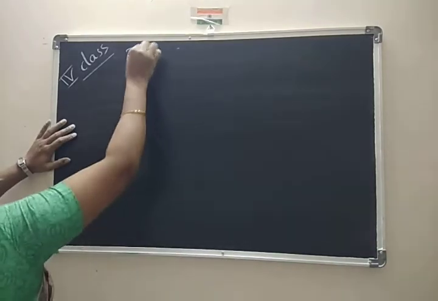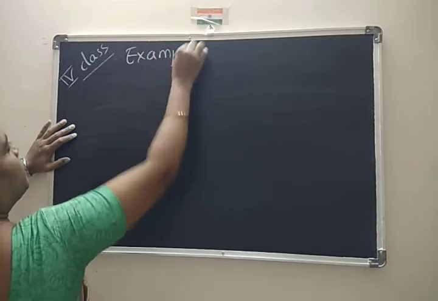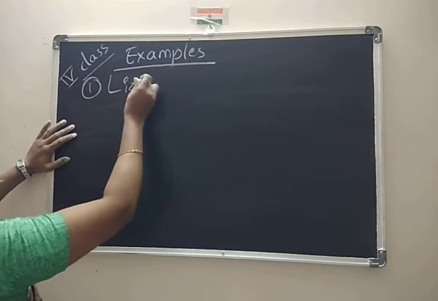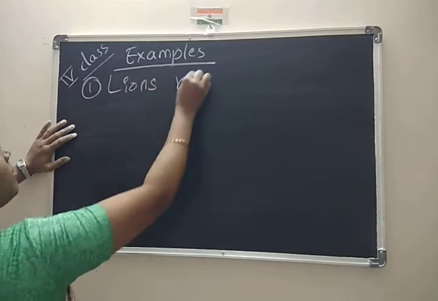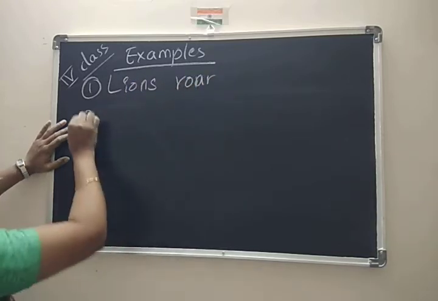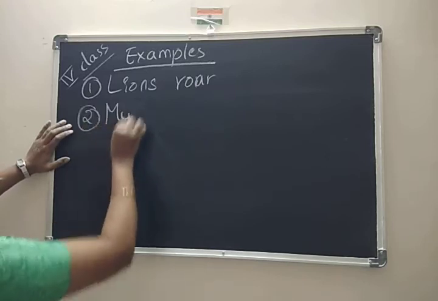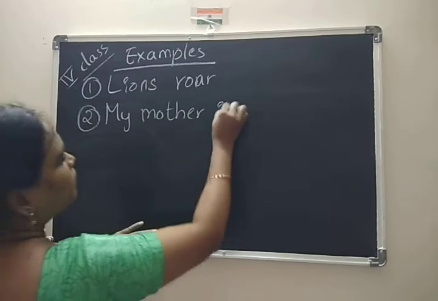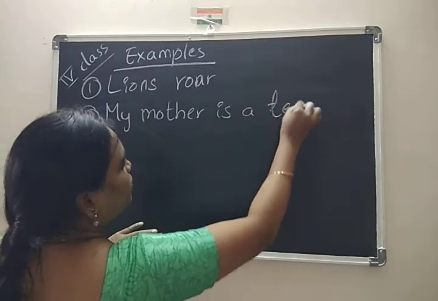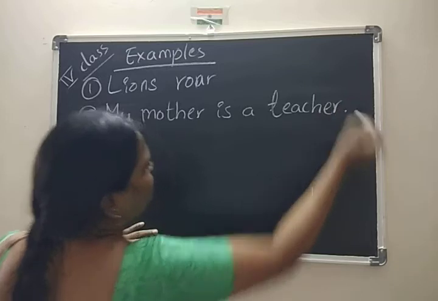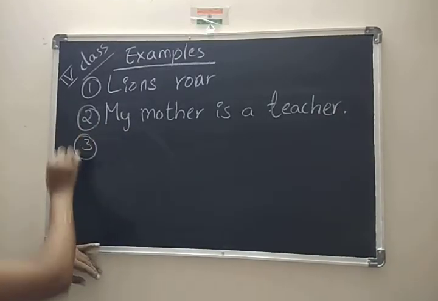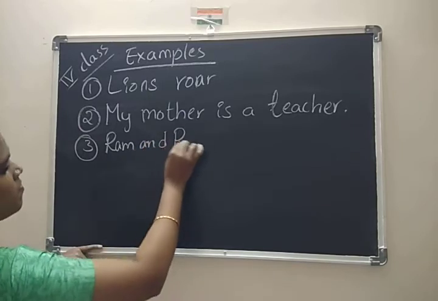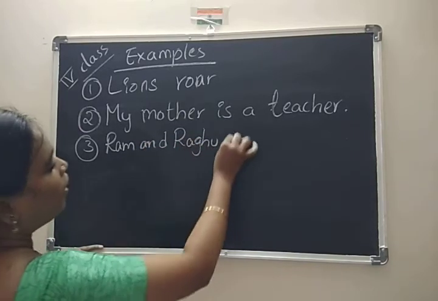First, lions roar. Okay, and my mother is a teacher, or doctor, whatever profession you can write. And Ram and Raghu are neighbors.